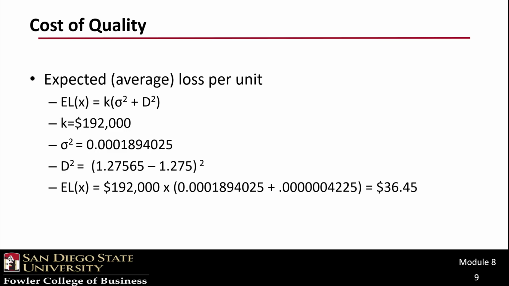Then we calculated our diameter average minus our expected average, squared. And we can now do a little bit of math. 192,000 times the variance plus the squared difference equals $36.45. Okay, so that's called the Taguchi loss function.